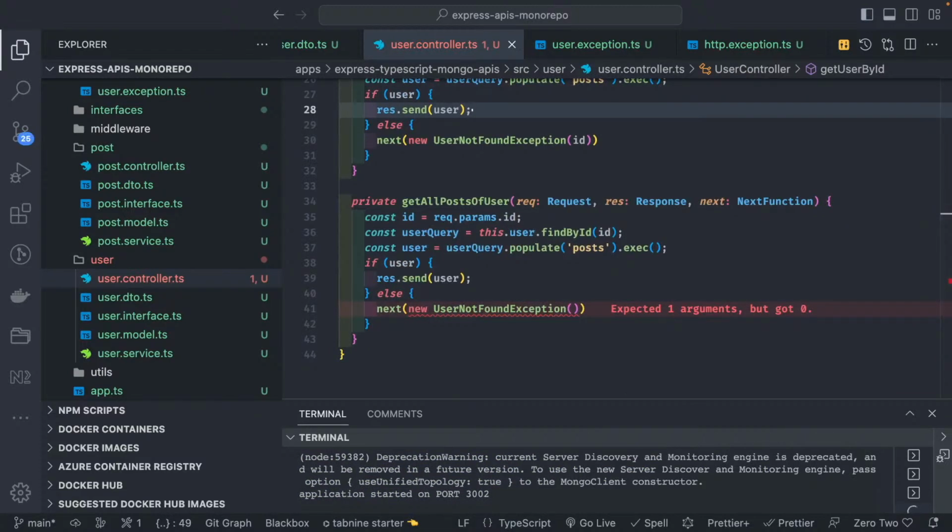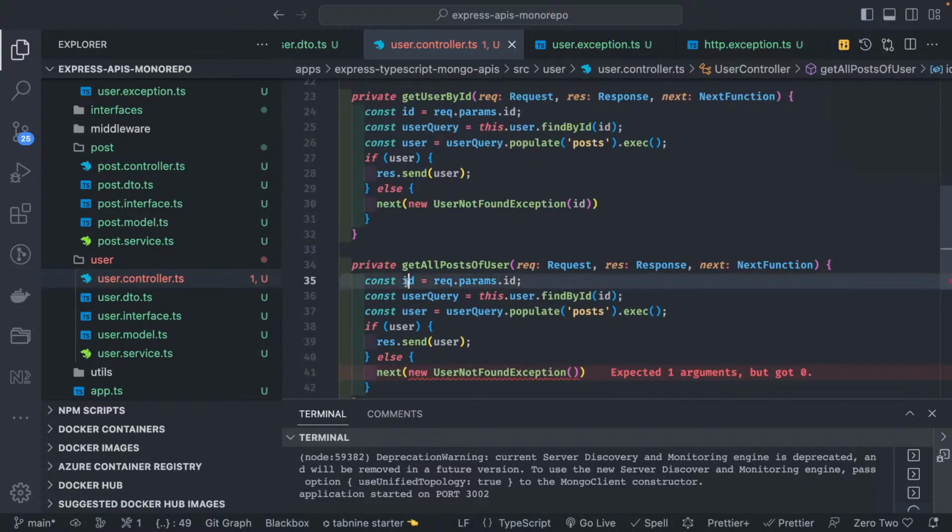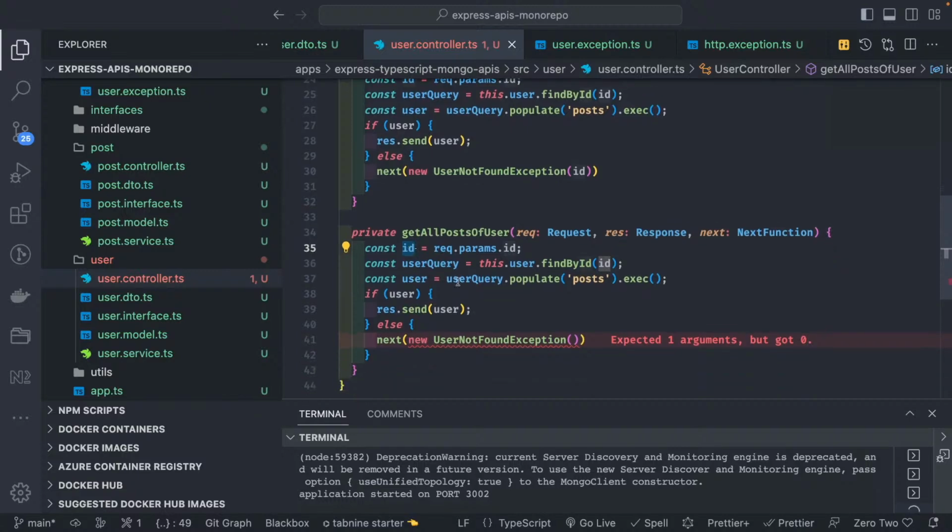And now we come back to the user controller. Here now get all posts of user. So the API is, this is the user ID, give me all the posts. So first of all we'll get the user ID, and now in the params we got the user ID, so I can simply create a query, this.post.find.